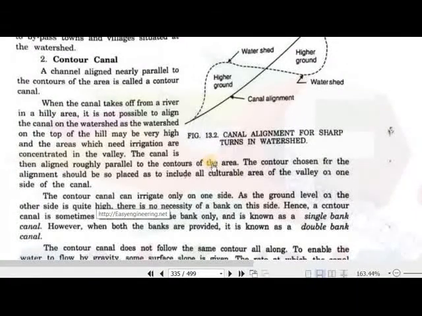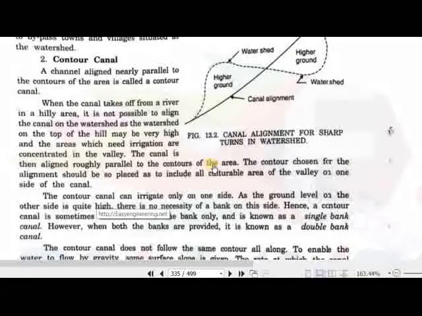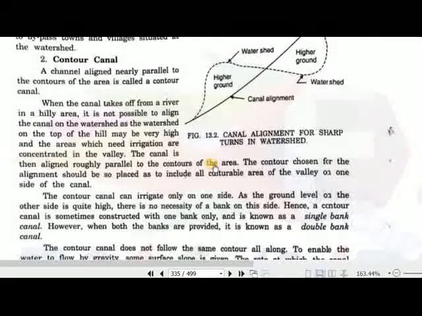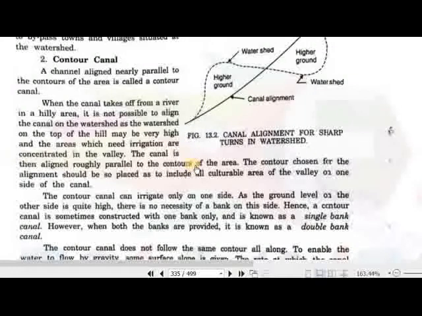So that is the main disadvantage of the contour canal, that we cannot irrigate the areas on one side, but we can irrigate areas on the other side which are at a lower level as compared to the canal full supply level. So in mountainous areas where it is not possible to align the canal on the hill to irrigate both sides, we have to focus on the valleys which need irrigation, where irrigation is possible.